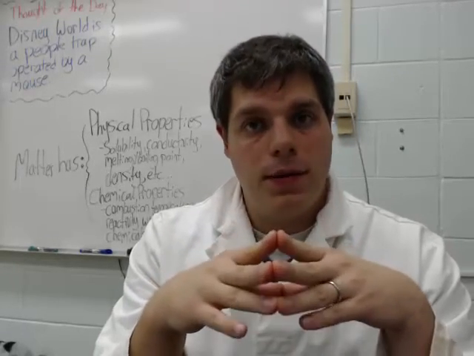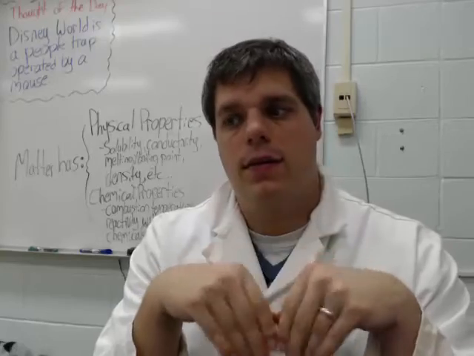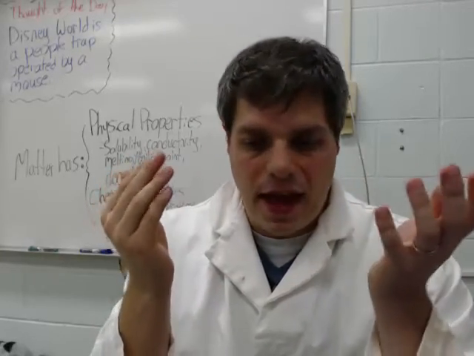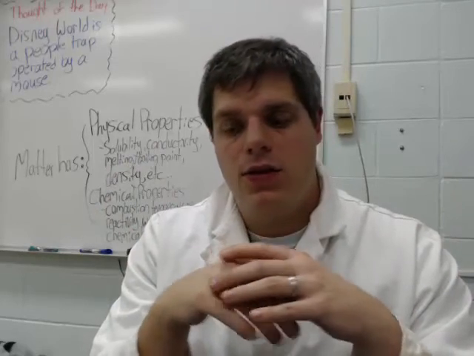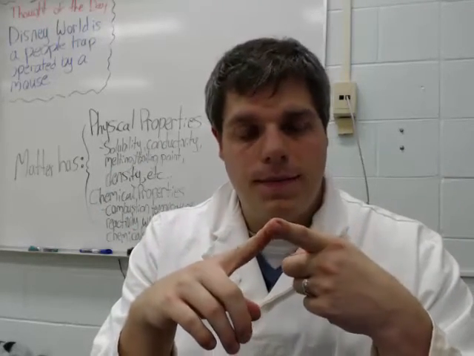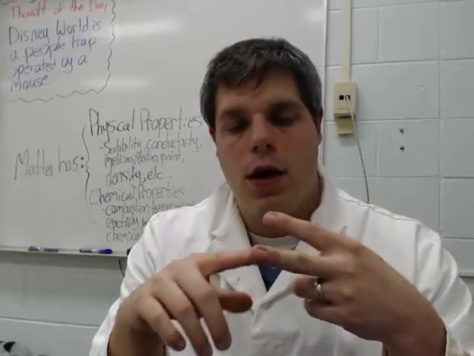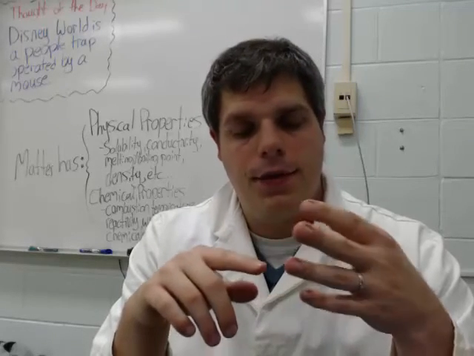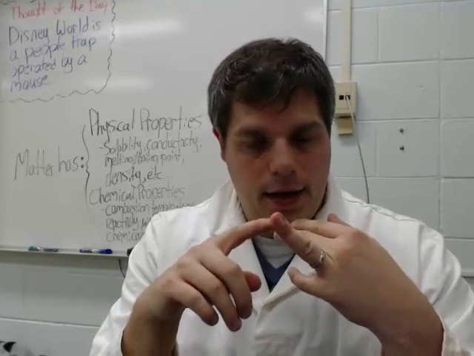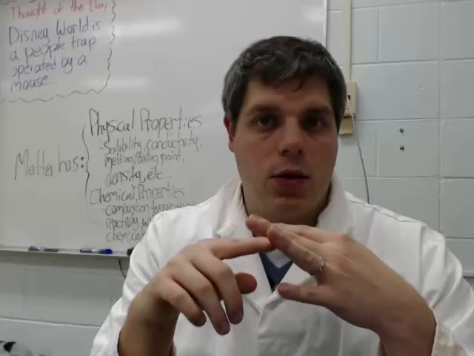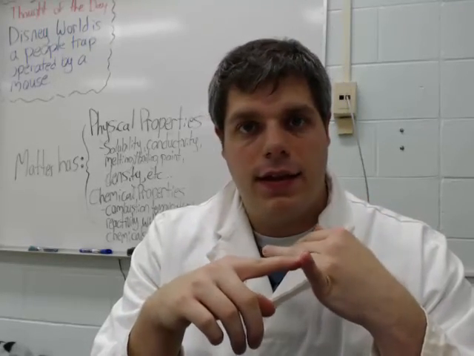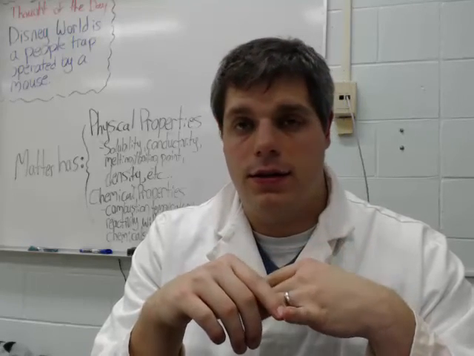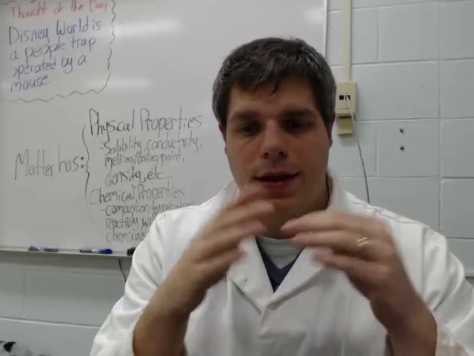I also went through four pieces of evidence that tell you that you have a chemical change on your hands. One being a change in odor, like how it smells. Another one being changing color. Another one being the formation of a gas or a solid. And then finally, if heat or light is given off. Those are your evidences of chemical change.